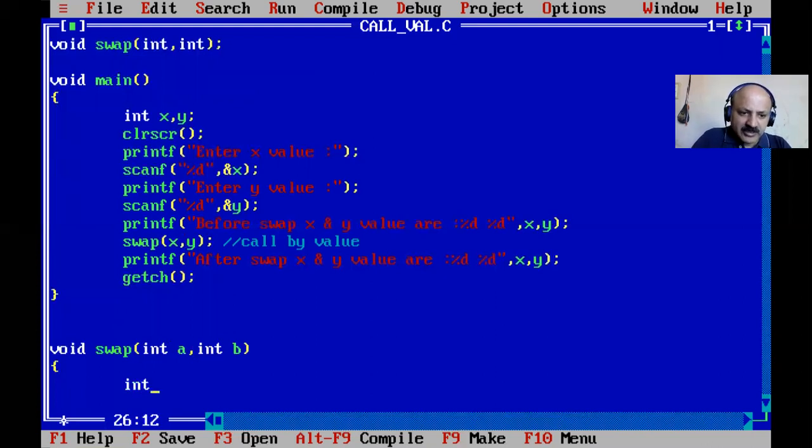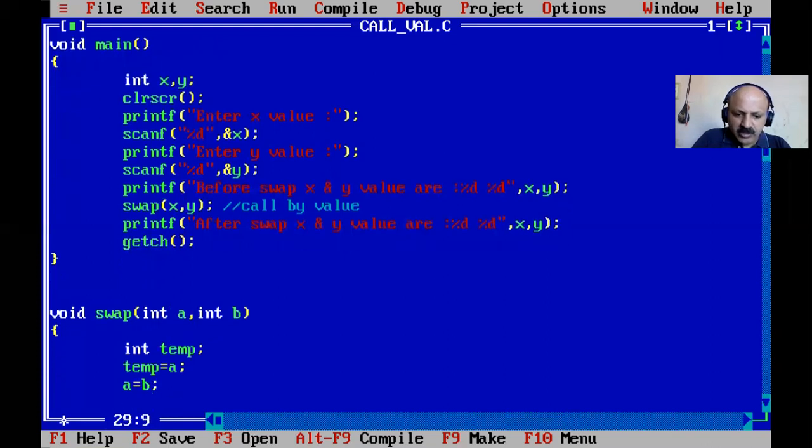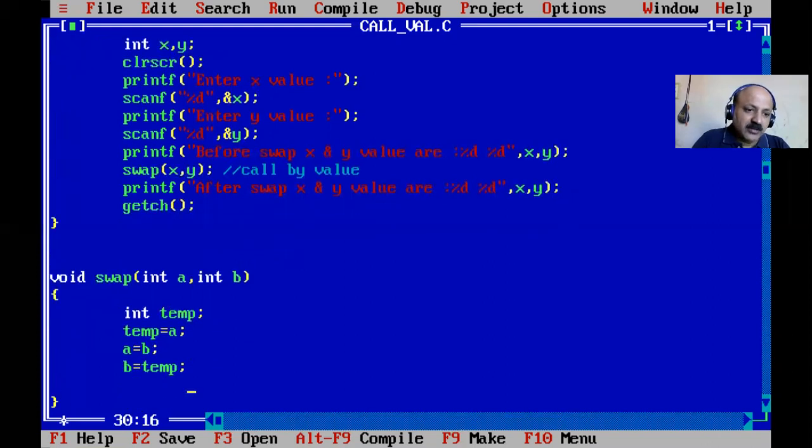Here I take temp, and you have to know the swap logic: temp equal to a, a equal to b, and b equal to temp. So here is the swapping, but when the compiler calls, it goes here, and x is copied in a and y value is copied in b. Here is the swapping, but after the function completes, control returns here, and after print, both variables are different, because the x y location is different and a b is different.